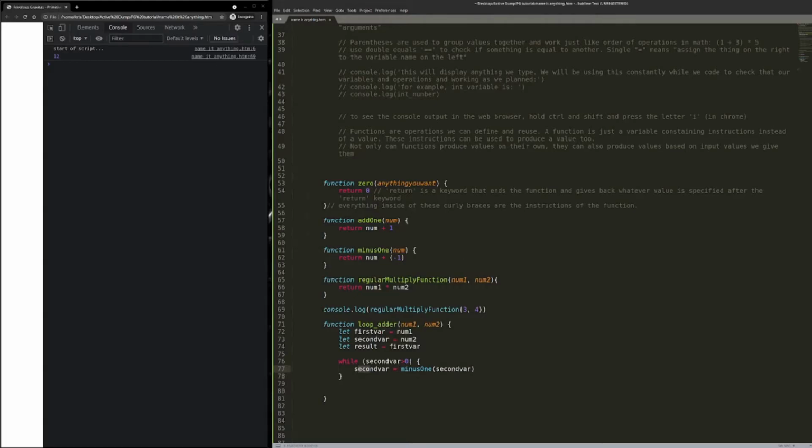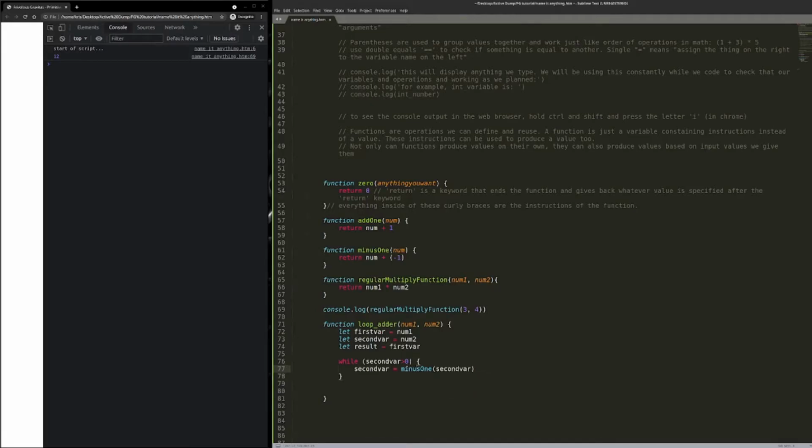So here's an example where people can start to get confused, and it makes complete sense, but you get used to it the more you do it. What we're saying is, while the second number that we enter into our function call is greater than 0, we want it to do something. But before I do anything else, I want to make sure this doesn't fall into an infinite loop.